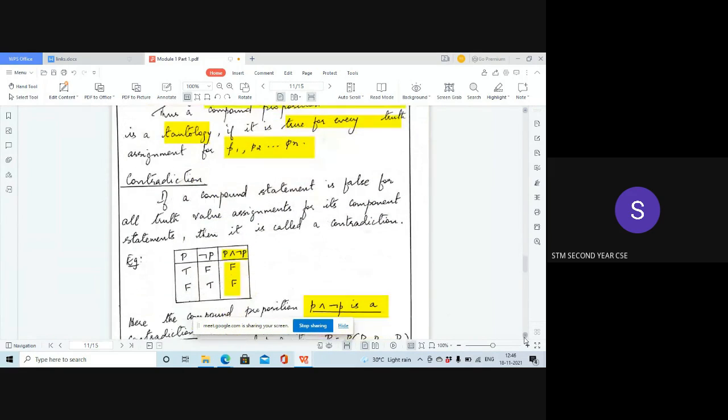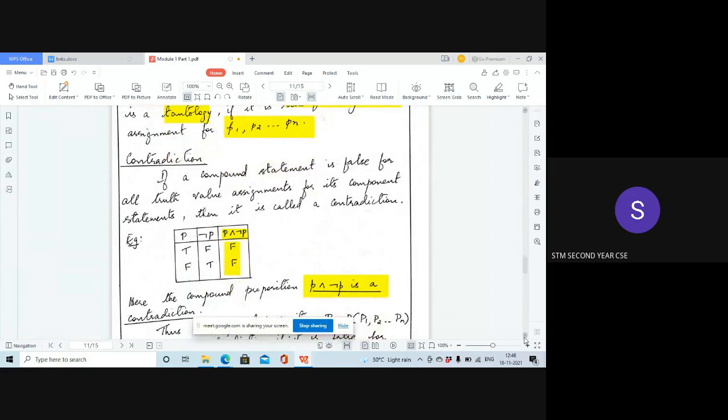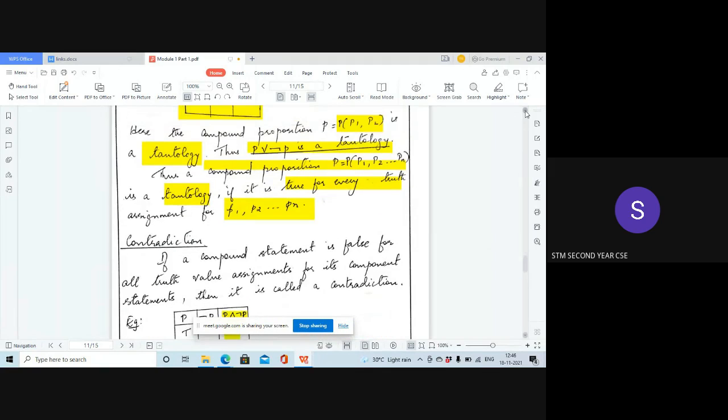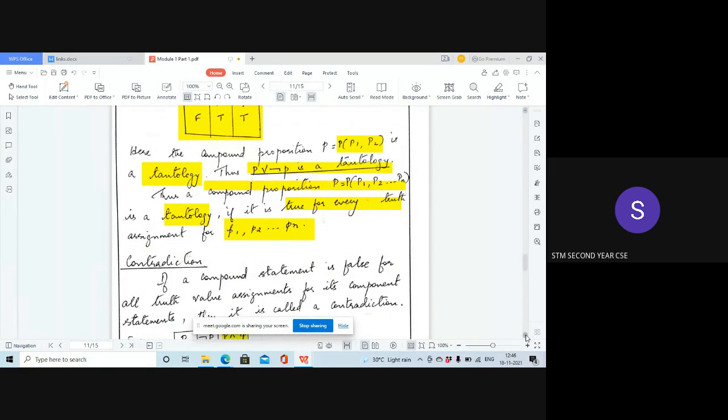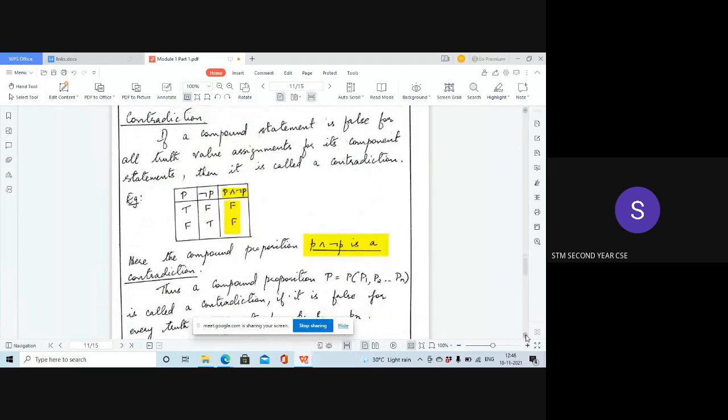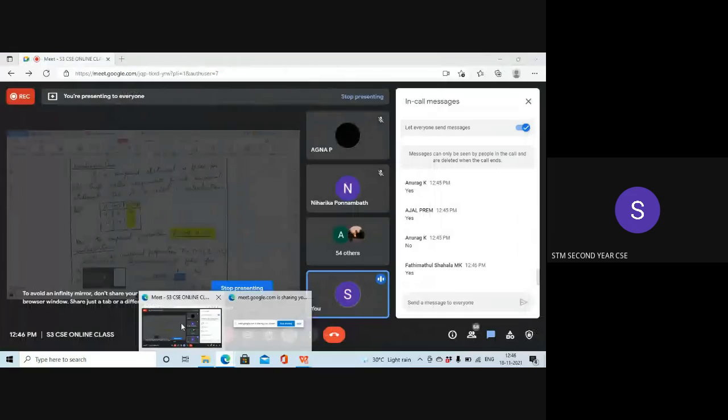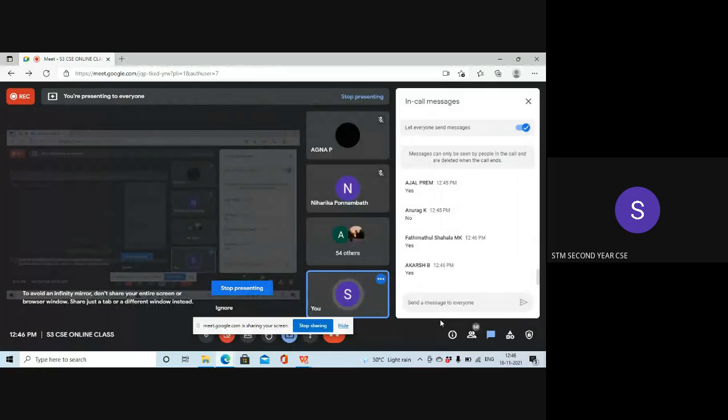So when you are asked to write some examples of tautology and contradiction, this formula should come to your mind. That is, P or not P is always a tautology, and P and not P is always a contradiction. Okay, is it clear to you?